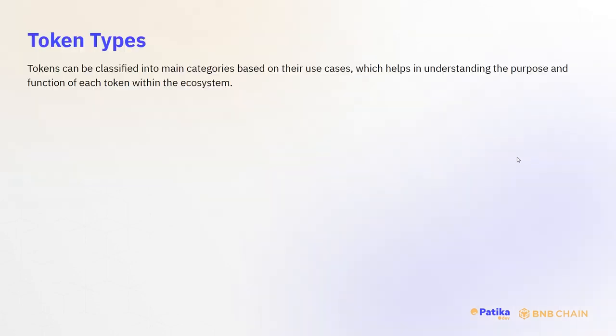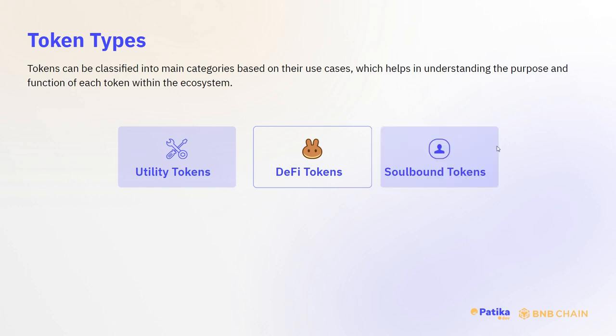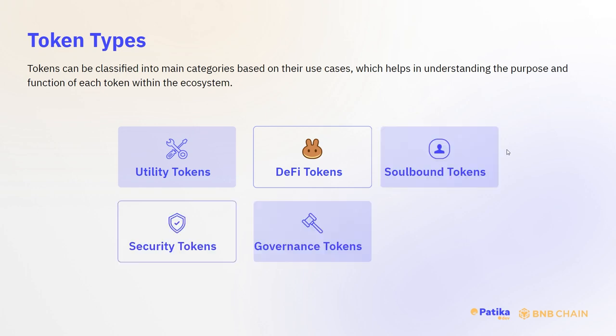Tokens can be classified into main categories based on their uses. This helps us to understand the purpose and function of each token within the ecosystem. We have utility tokens, DeFi tokens, Soulbound tokens, security tokens, governance tokens, and non-fungible tokens. I will get into details for every single one of them.